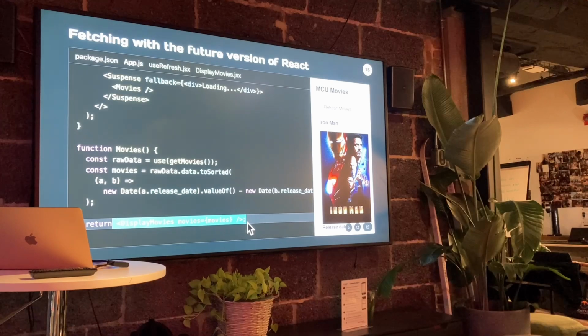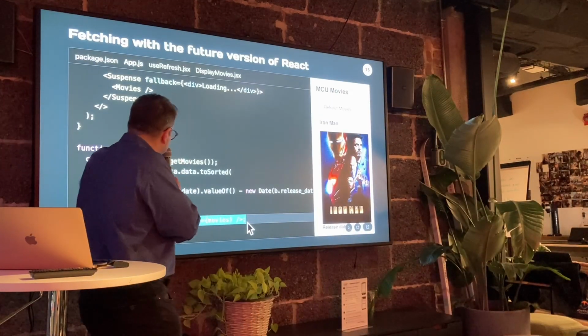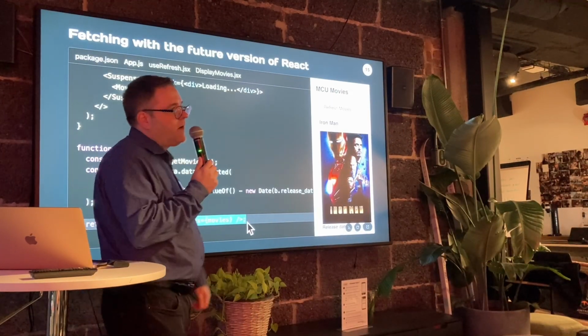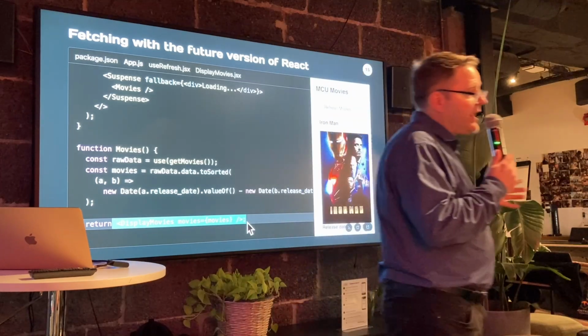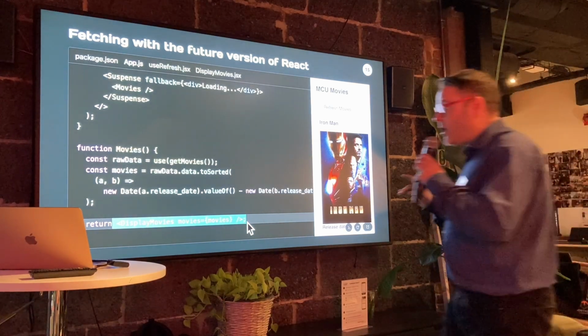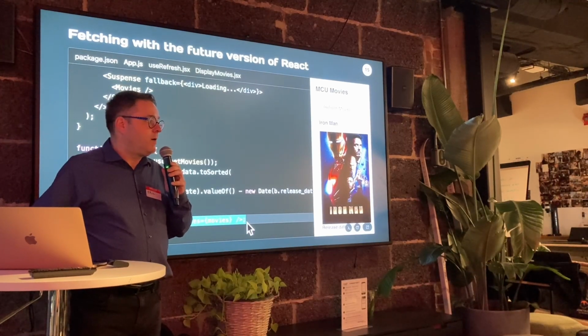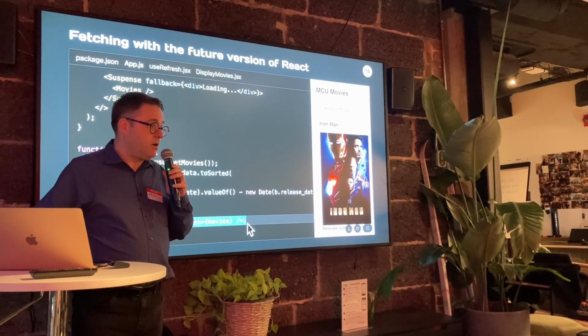In fact, you're going to say, I don't even see a state. I don't see a useState. And you're right, there's no useState here. I'm just using use getMovies. Now, let's face it, I would probably have to use a cache of some sort if I want to avoid reloading this thing each time it refreshes. But you get the idea. The idea is that a lot of things that were hard to do before are not hard anymore.